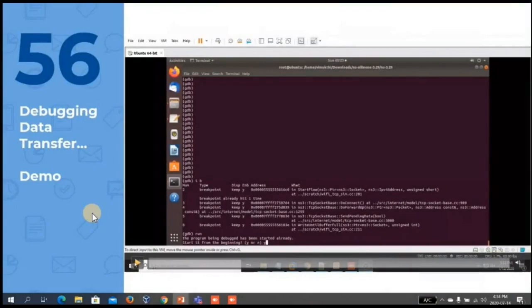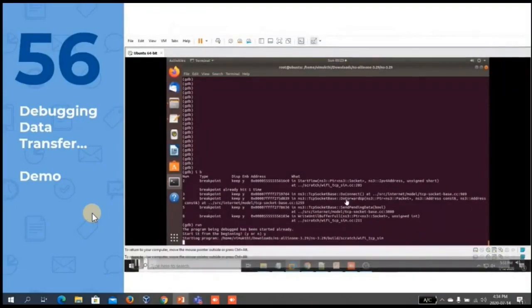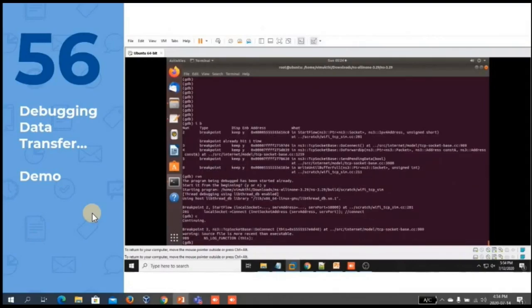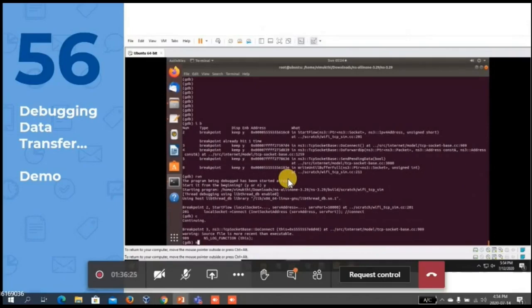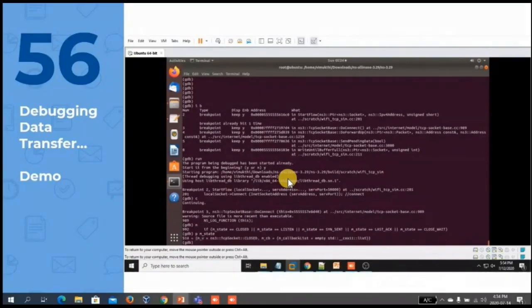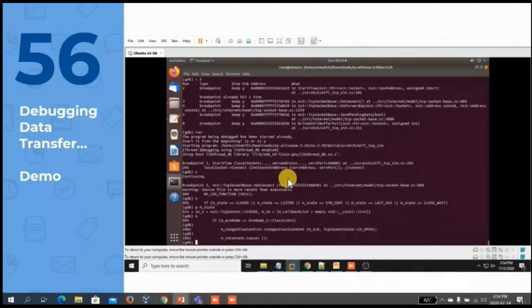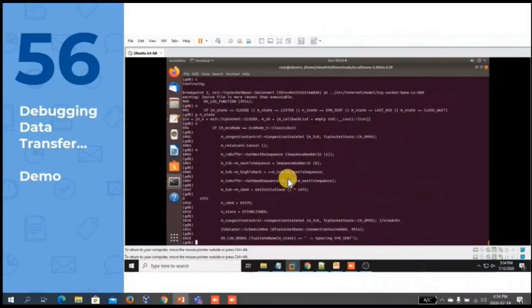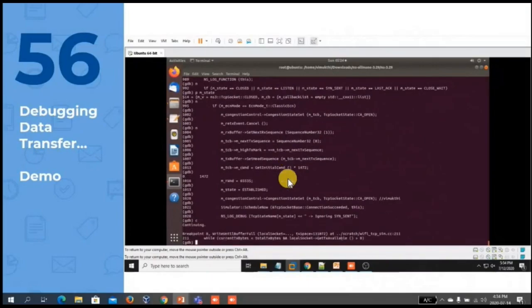Here, I have already added some debug points to the source code. So I'm now starting the application. You can see that the first request is to the start flow method. Once we continue, the request will go to the do connect method. Here we can check the state. It's in the closed state, which means we are still at the sender's end. Continuing, here I'm ignoring the sending of the SYN packet, and I'm assigning default values to the source code. Once we continue from here, the request will go to the write until buffer full method.